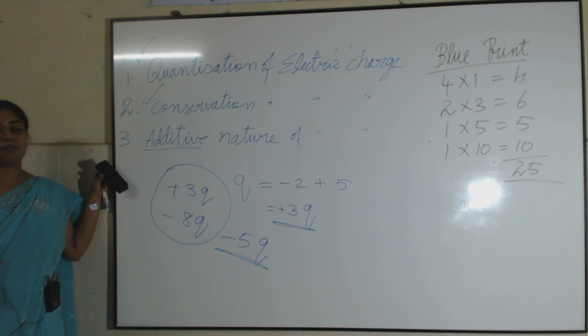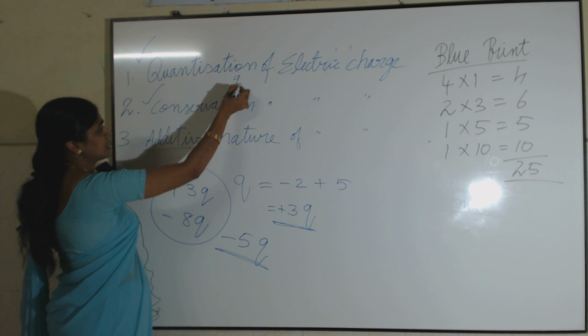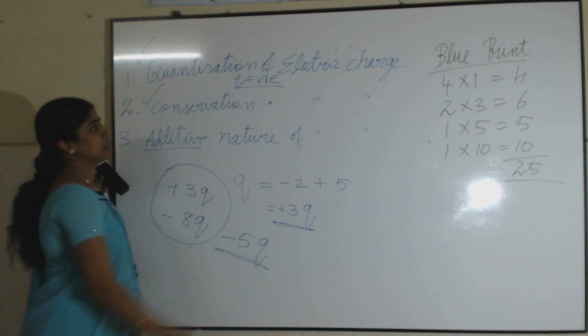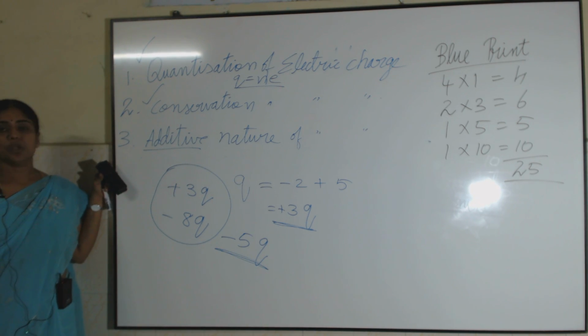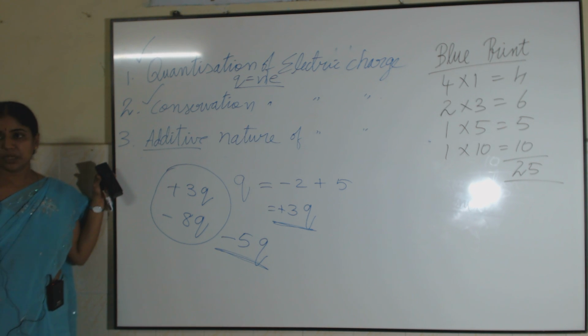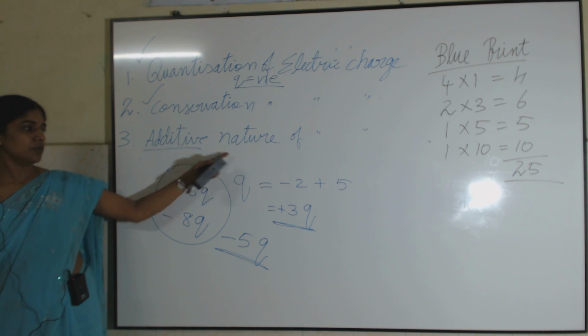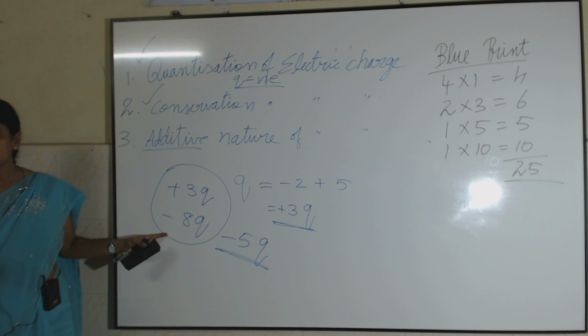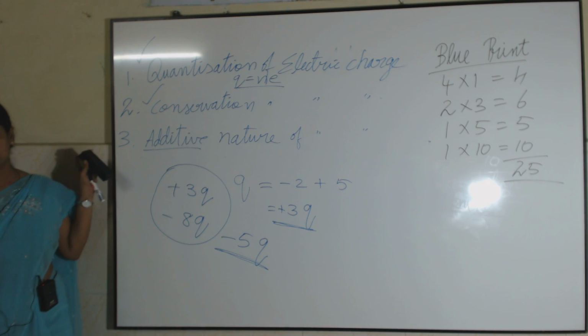These are your basic properties of electric charge. One is quantization of electric charge. How to find out the total charge? It is given by the formula Q equal to Ne, where e is the least amount of charge. Its value is nothing but the charge carried by the electron, and it is 1.6 times 10 power minus 19 coulomb. Then the second one is conservation of electric charges. In an isolated system, the total charge remains constant. That is, the charges are transferred from one object, from one system to another system, but as a whole, the charge remains the same. Then additive nature. How to find out the total charge? It is given by the algebraic sum of the charges present in that system.